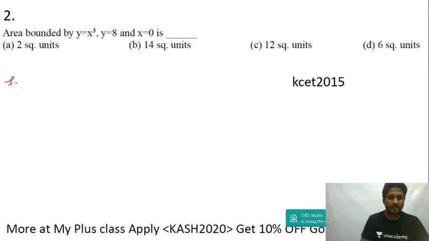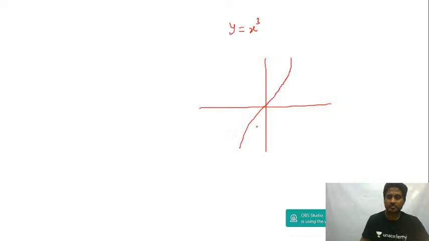Area bounded by y equal to x cube, y equal to 8 and x is equal to 0. Okay, this you've done in 11th standard. Whenever you have a cubic function y equal to x cube, this is the graph of cubic function. Plotting the graph is very important, guys. So this is the graph of y equal to x cube. This is y, this is x.